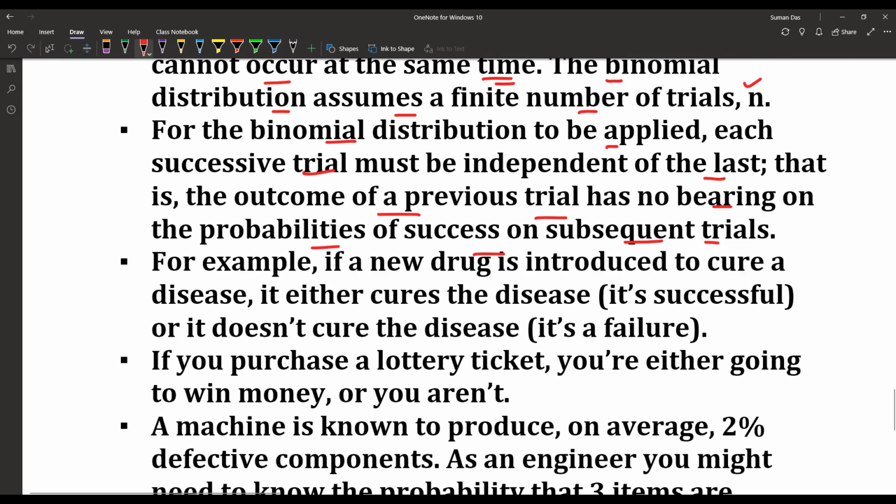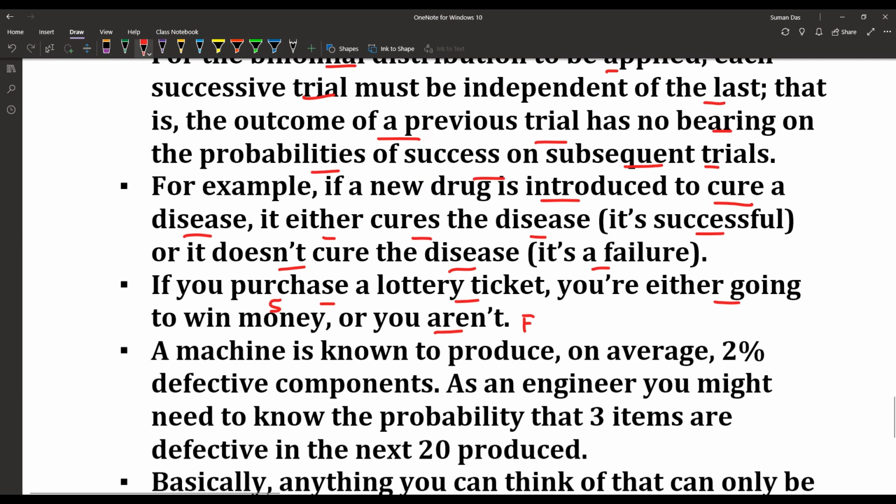For example, if a new drug is introduced to cure a disease, it either cures the disease, that means it is successful, or it does not cure the disease, that is a failure. So that is an example where we can use the binomial distribution. Another example: if you purchase a lottery ticket, you are either going to win money, that means success, or you are not, that is failure. So here also we can apply the binomial distribution.